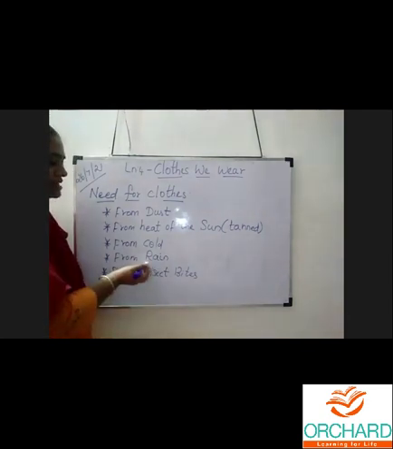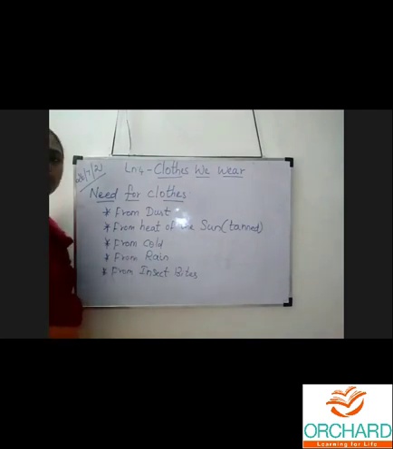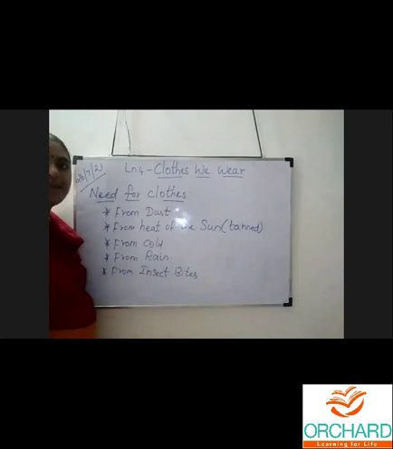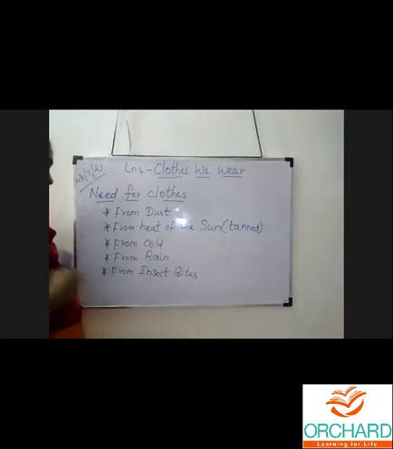Yes, during rainy season, we used to wear a raincoat. That helps to protect ourselves from rain because a raincoat is a waterproof material. That means it won't absorb the water. So if we wear a raincoat and go outside, the water will not fall on us. We will never get wet.